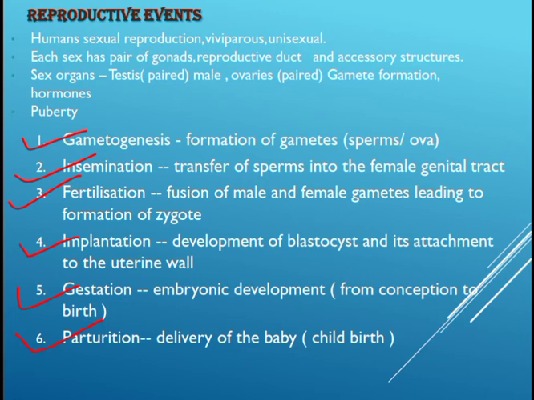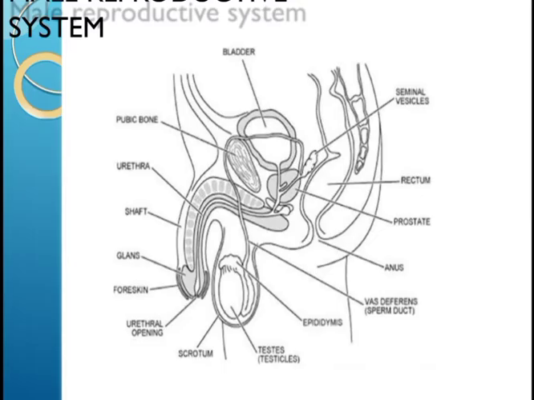Reproductive organs are also divided into different types, that is, primary sex organs. These produce gametes and the sex hormones, and secondary sex organs. These do not produce gametes or sex hormones but play important role during reproduction. So let us start with the male reproductive system.